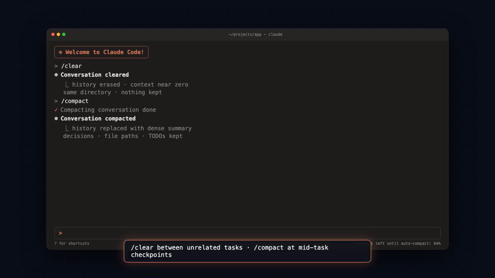Here's the rule of thumb worth memorizing. Reach for /clear between unrelated tasks, when yesterday's context is just noise. Reach for /compact mid-task at checkpoints when the history is heavy but the thread still matters. Two commands, two very different answers to a crowded context.